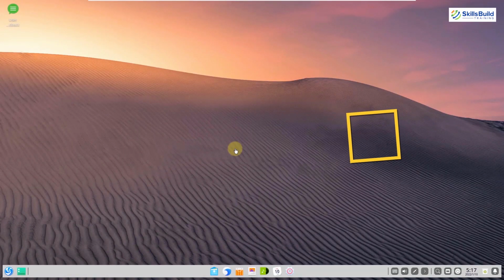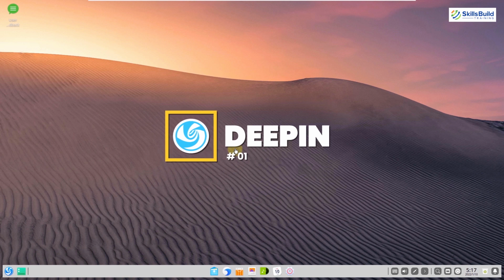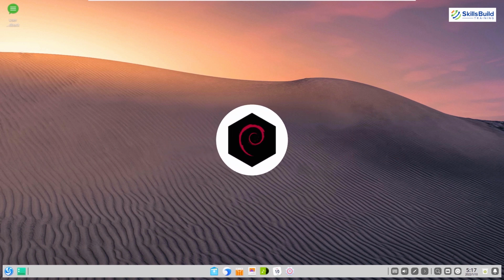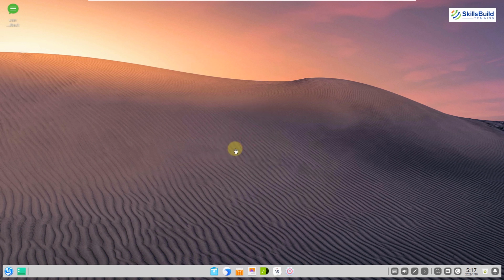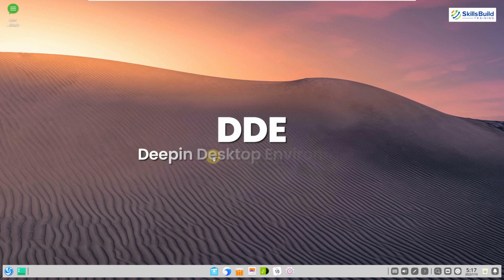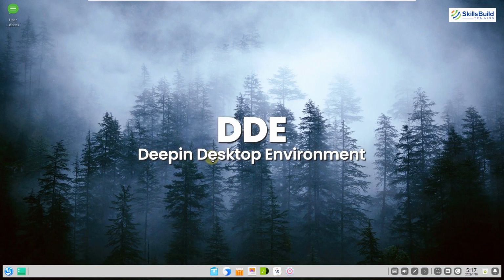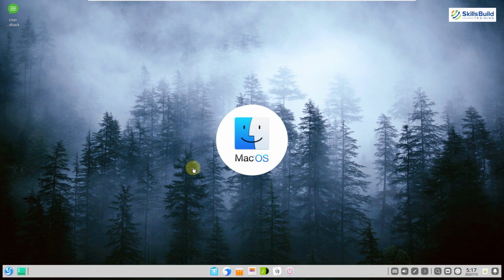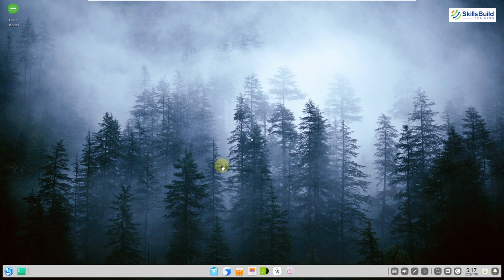Number 1. Deepin. Deepin is the top Linux distribution from China and it is based on Debian. This distro has its own desktop environment, known as DDE, and that is very clean, sleek, well polished and well thought out. This Linux distribution has a lot of similarities with the Mac operating system, but it is much more flexible. As you can see, the interface is pretty similar to the Mac operating system.